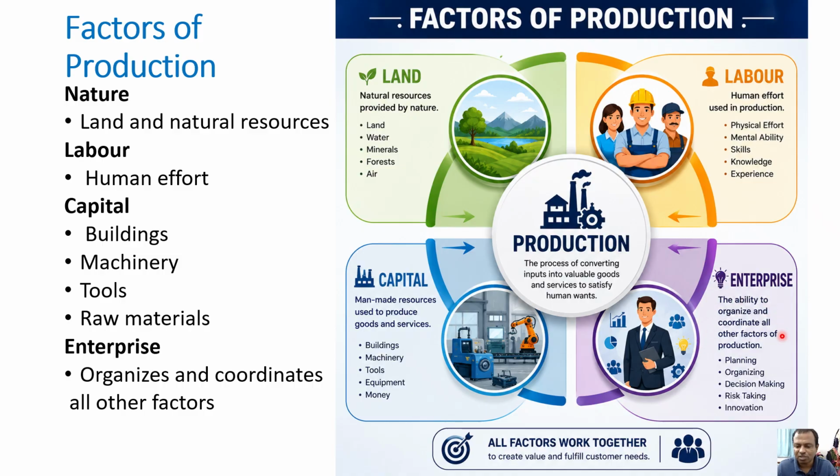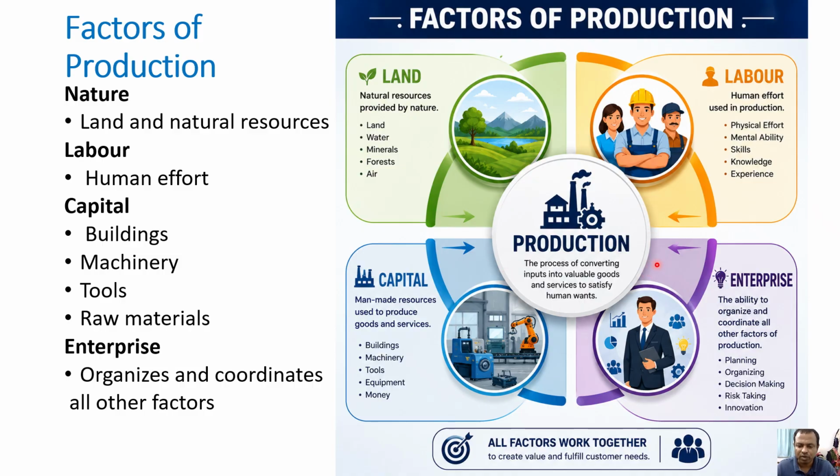Then enterprise means the ability to organize and coordinate all the factors of production. That is the meaning of enterprise. So one organization is there, that is an enterprise. So all these together make the production process.